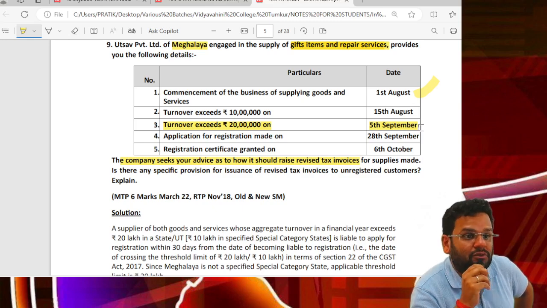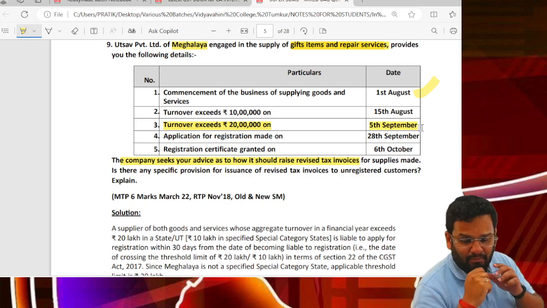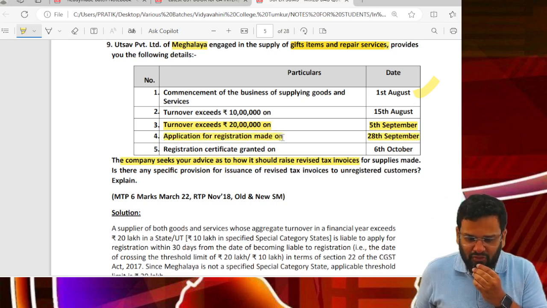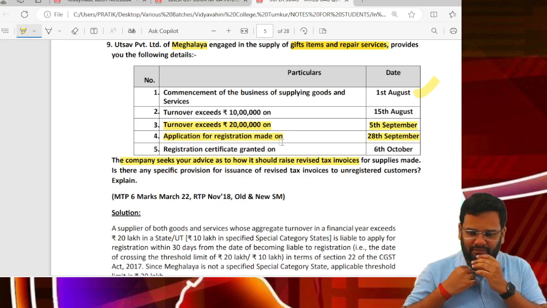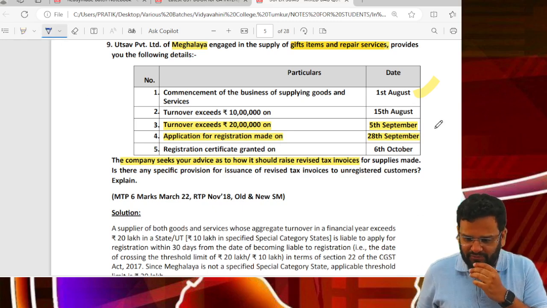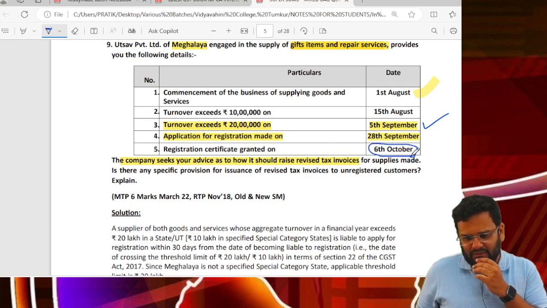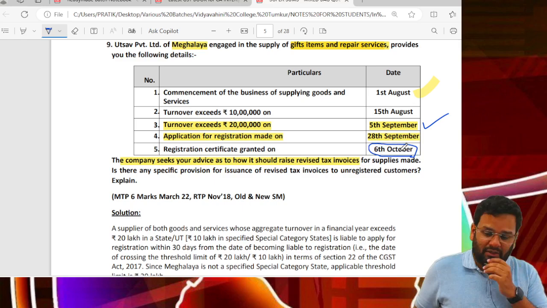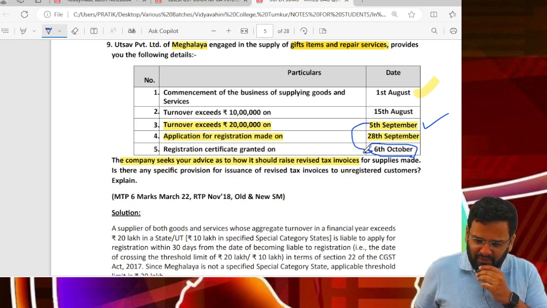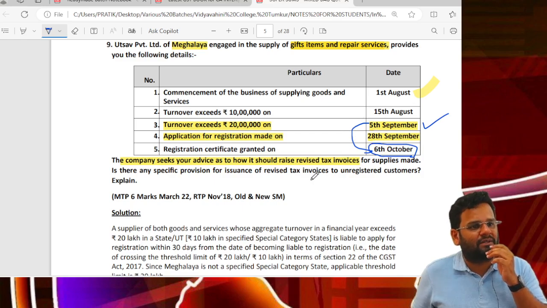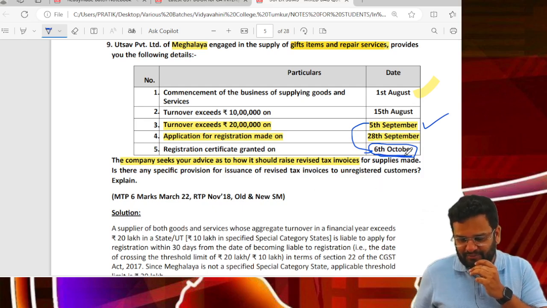Yes, now I became liable for registration. Have I made application within 30 days? Yes, because I have made application on 28th September. So tell me what is the effective date of registration? Effective date of registration is 5th September and registration certificate is granted on 6th October. So whatever supplies you have done between 5th September to 6th October, for these supplies you can make revised tax invoices within 1 month from 6th October. So simple provision.